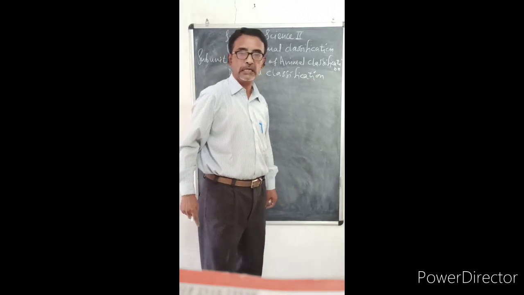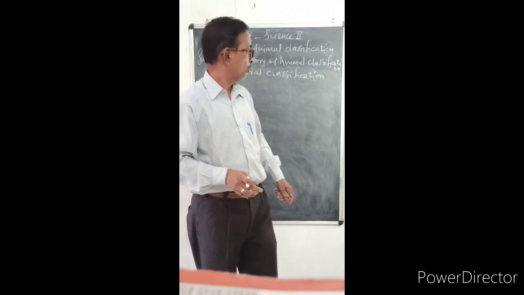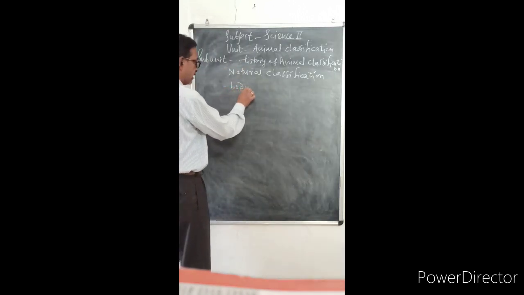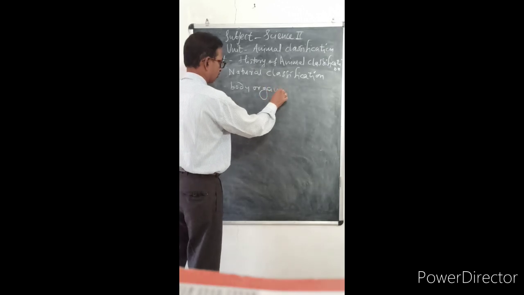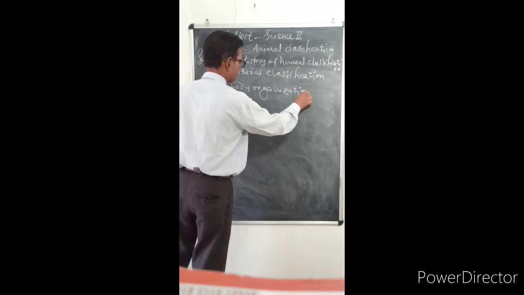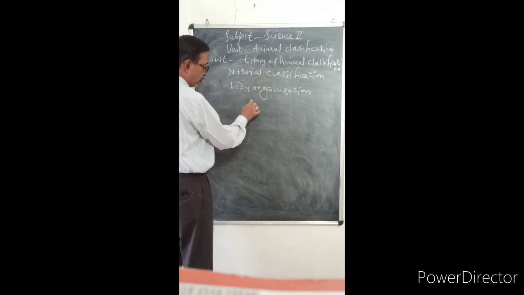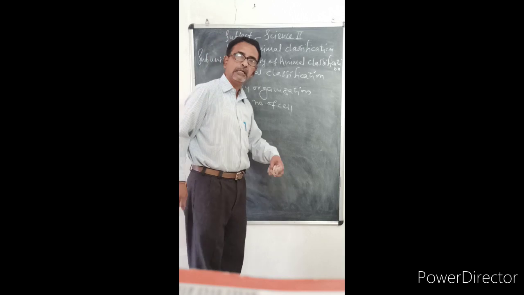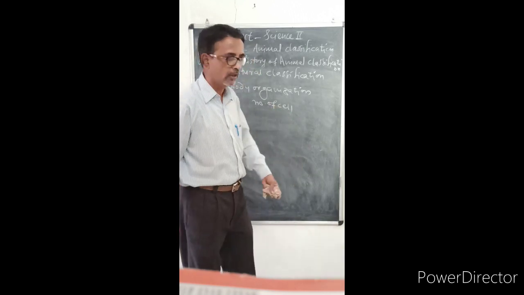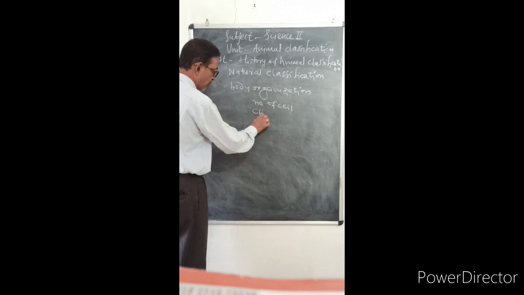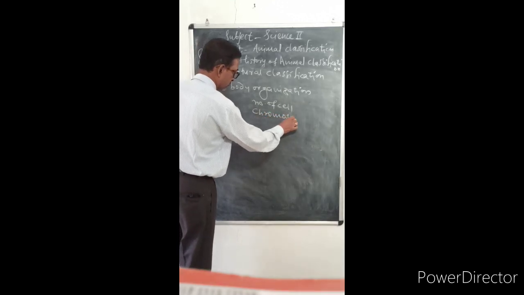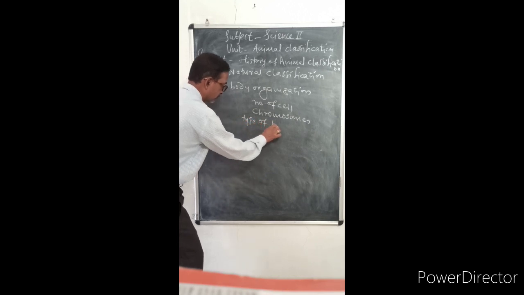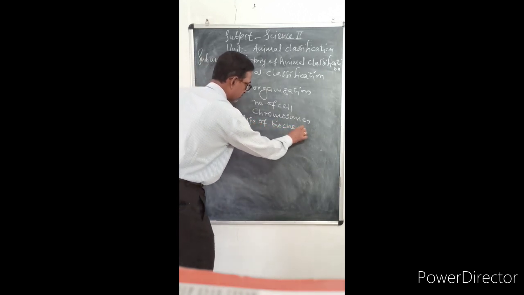And the criteria for natural classification were body organization, then number of cells, means unicellular, multicellular, bicellular, etc., then chromosomes, and type of biochemical reaction.